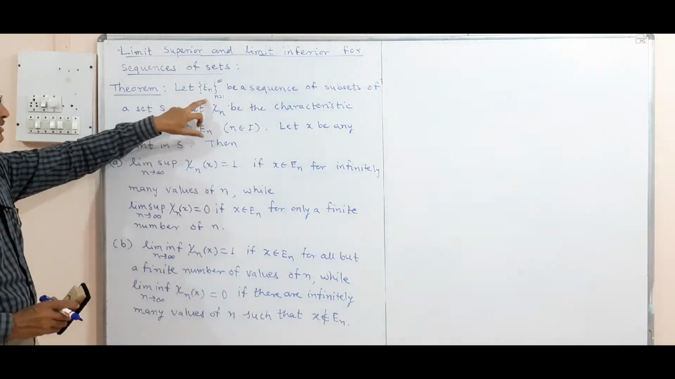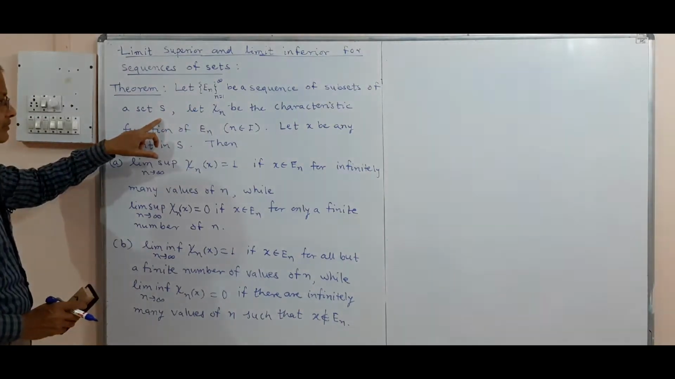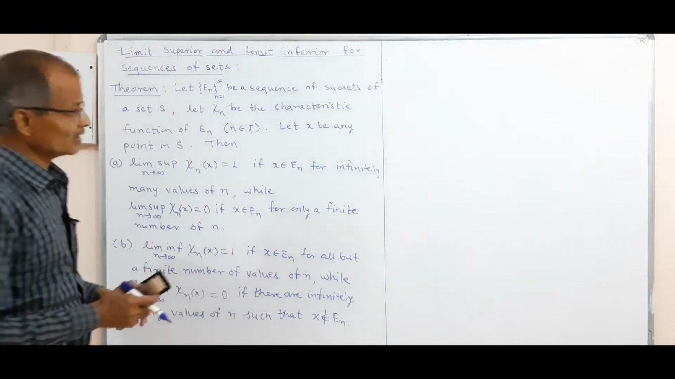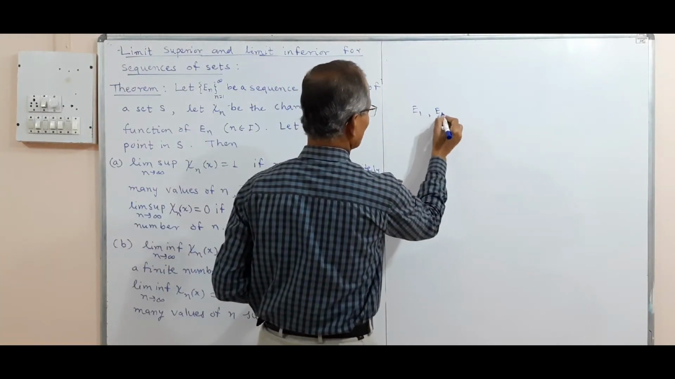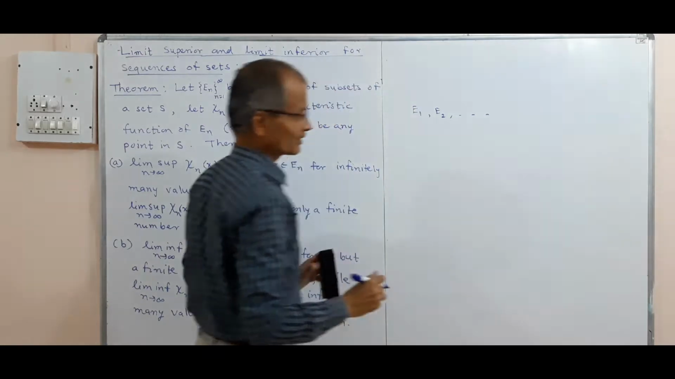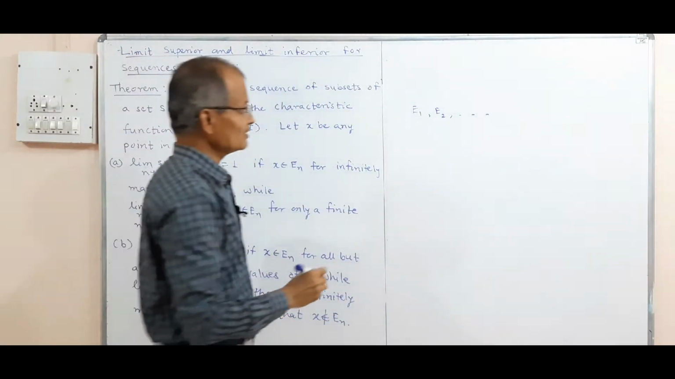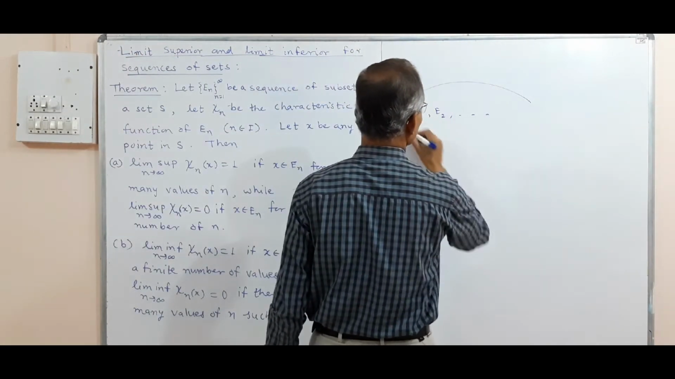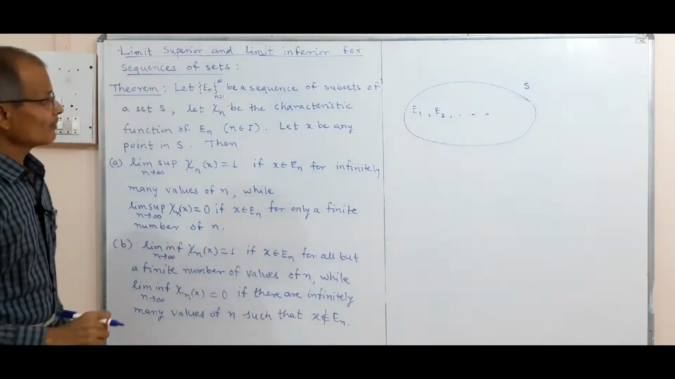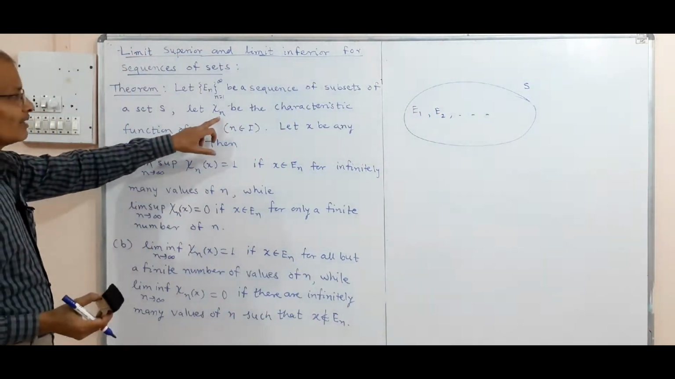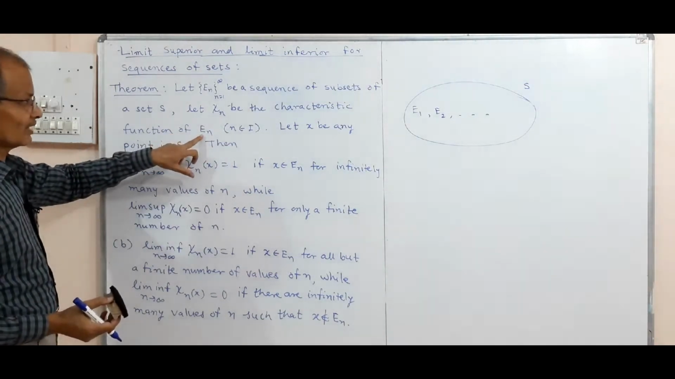Let En be a sequence of subsets of S. En is a sequence and they are all subsets of S. So this sequence means E1, E2 and so on, an infinite sequence again. And all these are subsets of a set S. All these lie within this set S. And let chi-n be the characteristic function of En.